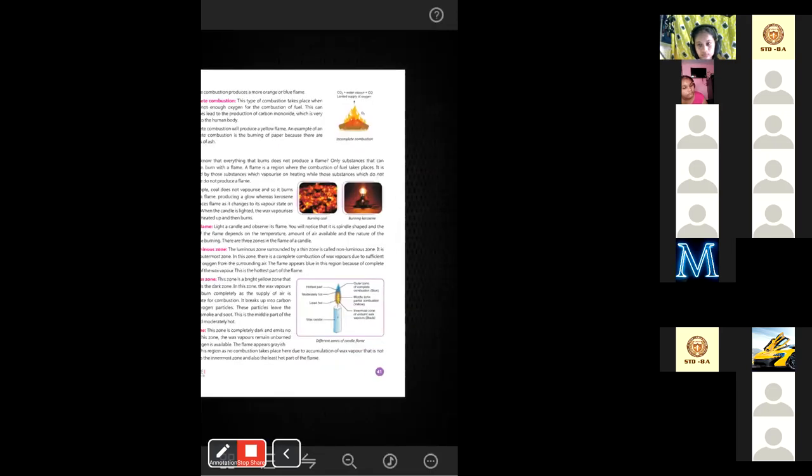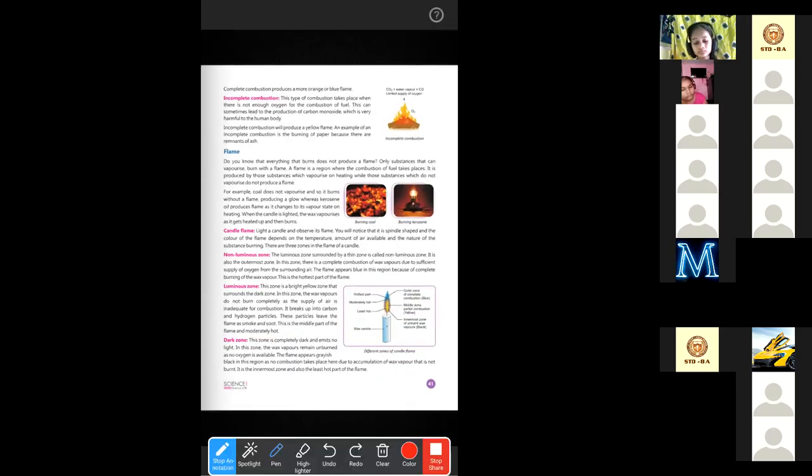Okay, for today, you just mark up to this. Tomorrow we will continue this part and we will start from the luminous zone, the middle part of the flame, and the dark zone, which is the central part, the innermost part of the flame. So mark up to this. Tomorrow we will continue from the next part. Read this part very carefully at home, and if you have any doubt, you can tell me.